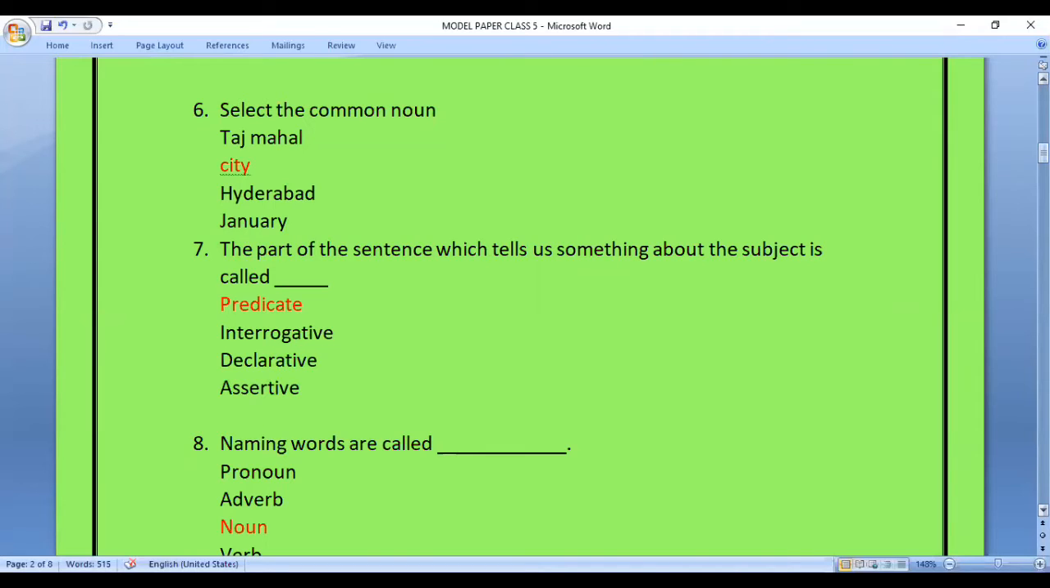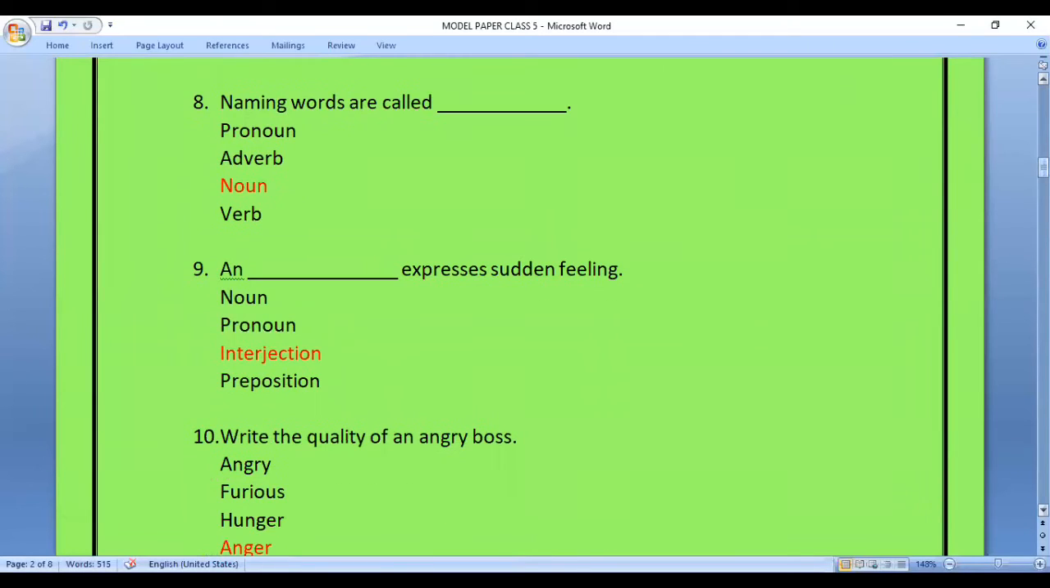Question 7. The part of the sentence which tells us something about the subject is called. So in this question, we have been asked to find such a part of the sentence which gives us some brief explanation about the subject. And hence you must have predicted the answer. Options are predicate, interrogative, declarative, assertive. The answer is predicate.